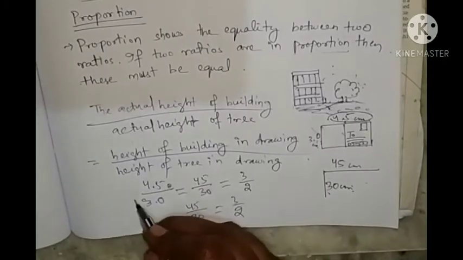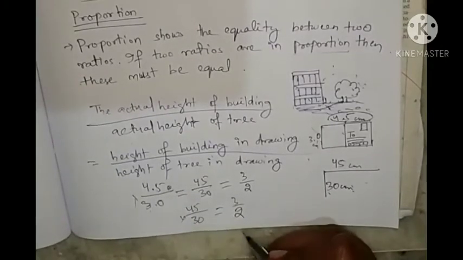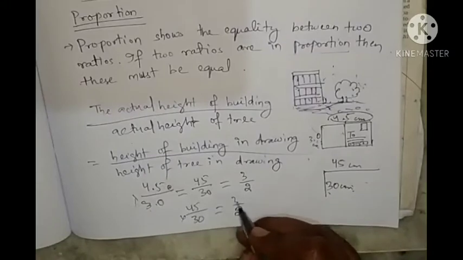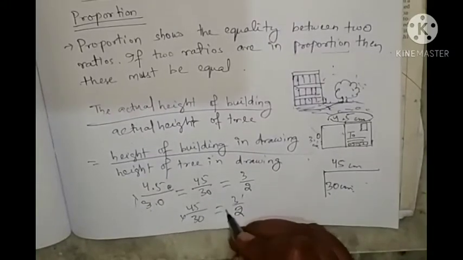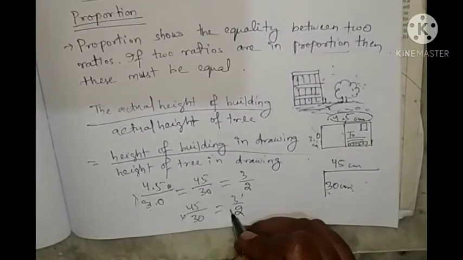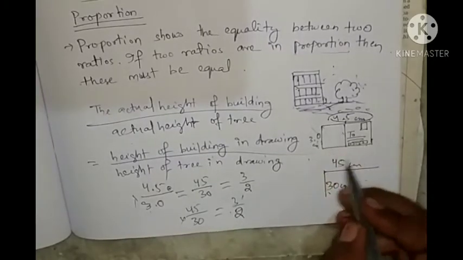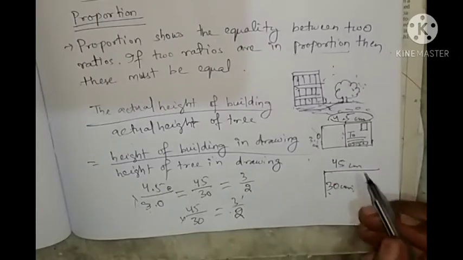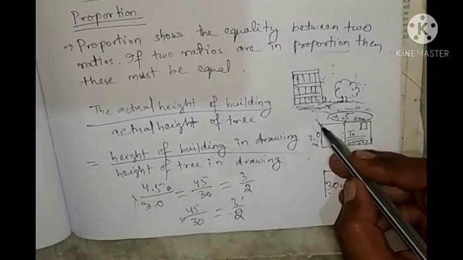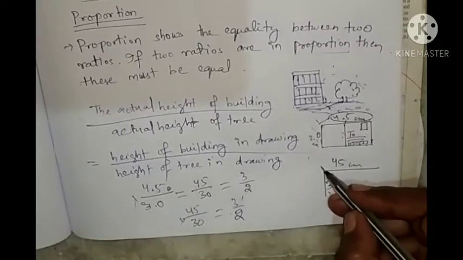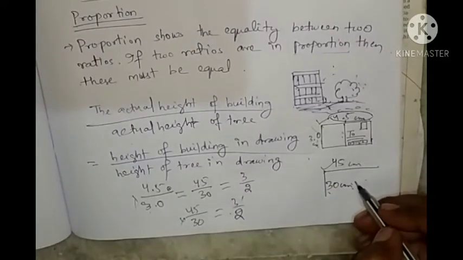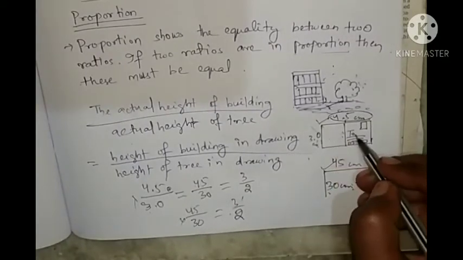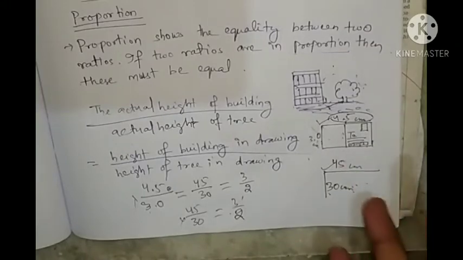So look here. Both have the same ratio. Means both are equivalent, or both ratios are equal. That's why we can say that both are in proportion. Means we can easily compare the actual postcard with your drawing. So this is one example.